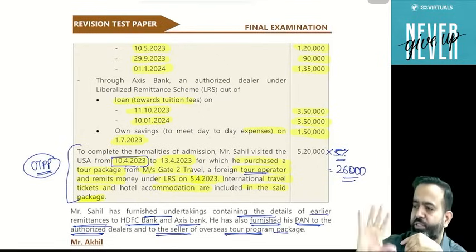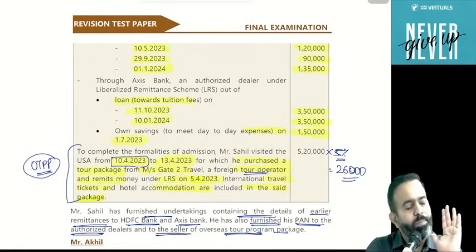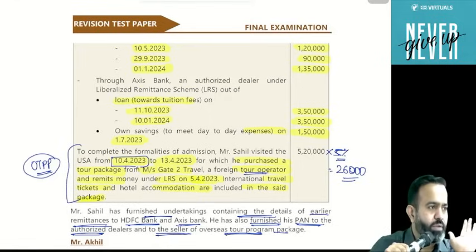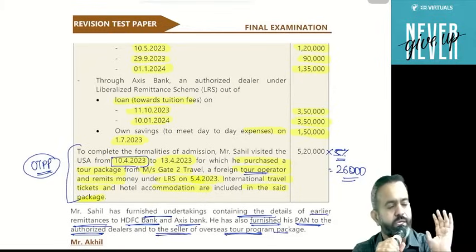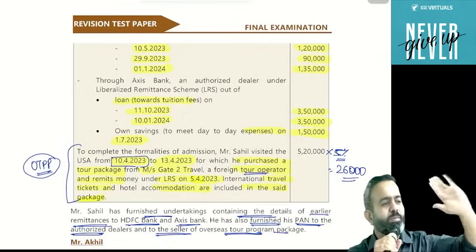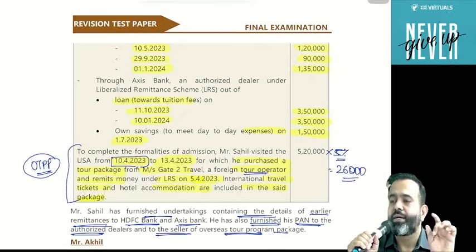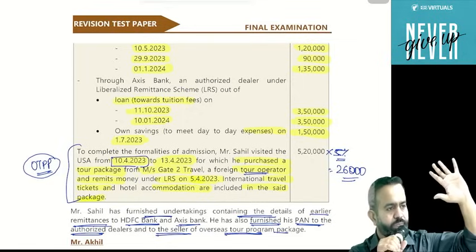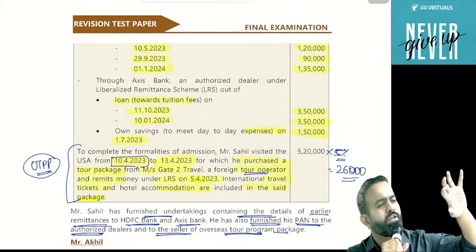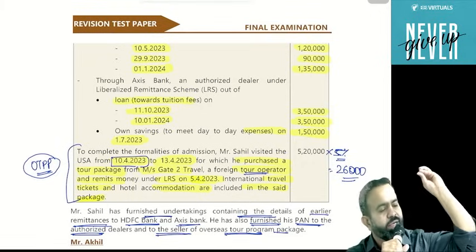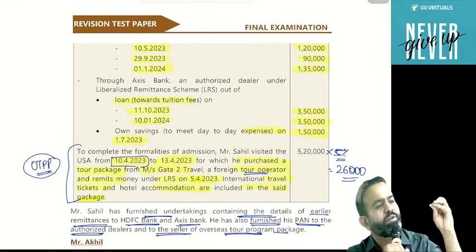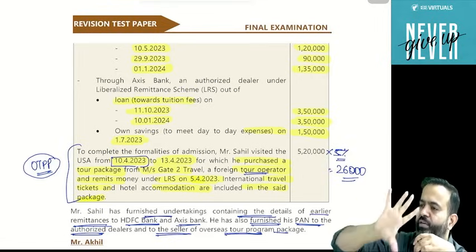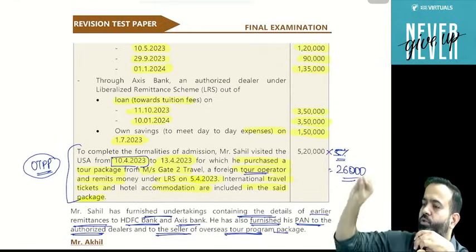Okay, one more point, guys. All people pay attention. For an example, I purchased an OTPP. Suppose I am going to visit Switzerland. Example. I have never visited Switzerland. I don't have a passport, but just an example. Suppose I visit Switzerland, and for Switzerland, I purchased one package from Thomas Cook, and that package amount is 50 lakh. In that package, they have given various facilities like flight booking as well as hotel booking, as well as one facility that they will give me money in Switzerland. Means suppose out of that 50 lakh, they will give me 15 lakh in Switzerland to spend locally.